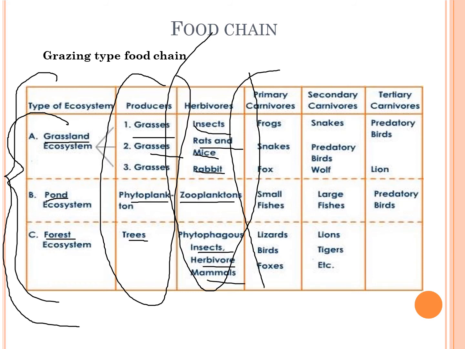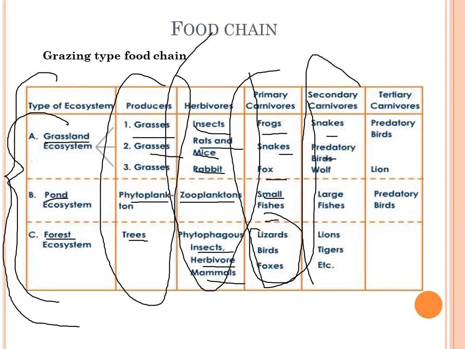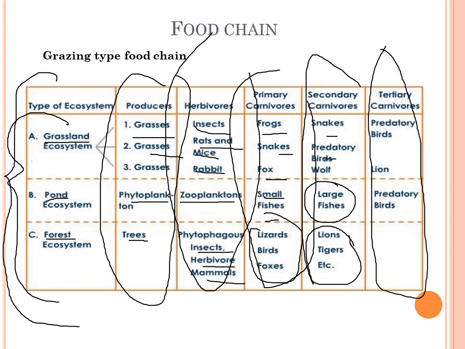For primary carnivores, in the grassland ecosystem we have snakes and frogs. For ponds we have small fishes, and for the forest ecosystem we have lizards, birds, and foxes. For secondary carnivores we have snakes, predators, and wolves; in the pond ecosystem we have larger fishes; and in the forest we have lions, tigers, and all of the bigger organisms. Next we have the tertiary carnivores, which for grassland can be predatory birds and lions, and in a pond we have the biggest marine organisms present in the pond.